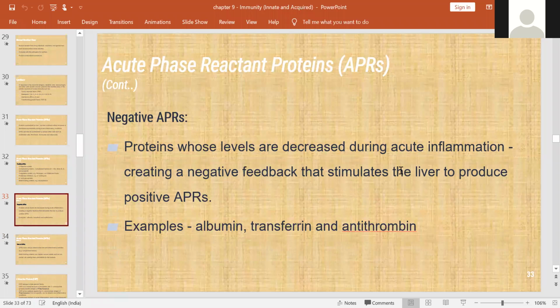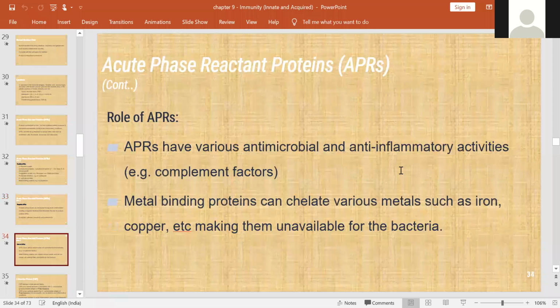So negative APRs means these are the proteins whose production usually decreases during the inflammation process and creates a negative feedback that stimulates the liver to produce more APR. Examples are albumin, transferrin and transthyretin. All these three will be decreased in case of acute inflammation.